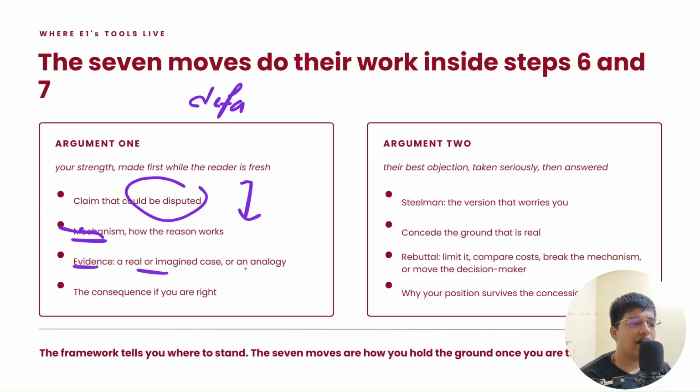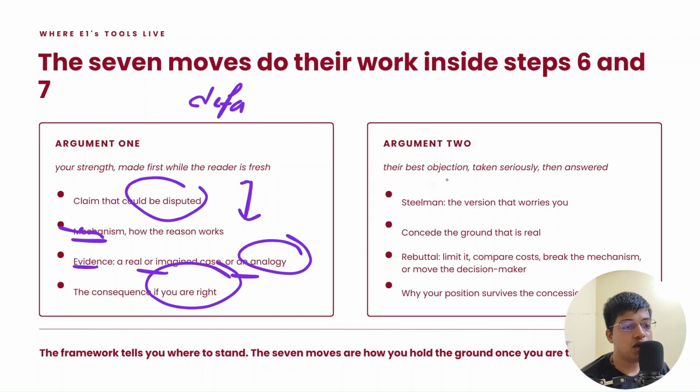Then you give evidence, real or imaginary, as I just said, or any kind of analogy, and the consequence that if this happens, since we are at a stage where all our conversations are held digitally, there is a huge threat to that as well. So this is how you put up argument number 1.